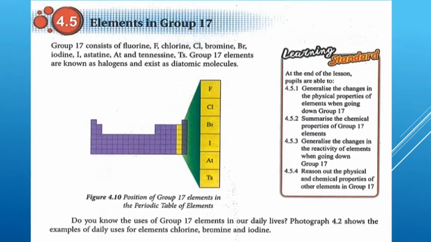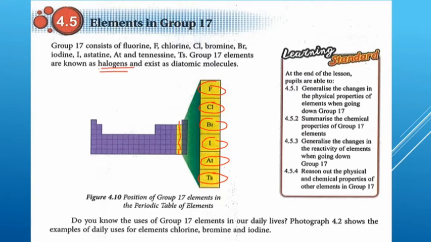So the first one, elements in group 17. Here is group 17, the yellow one. It consists of fluorine, chlorine, bromine, iodine, astatine, and tennessine, Ts. Group 17 elements are known as halogens.